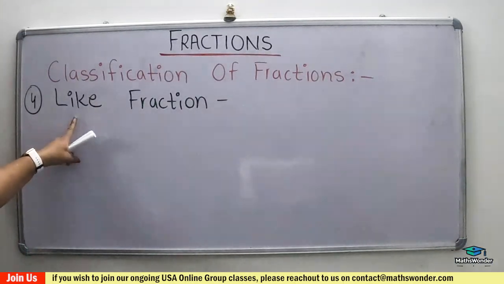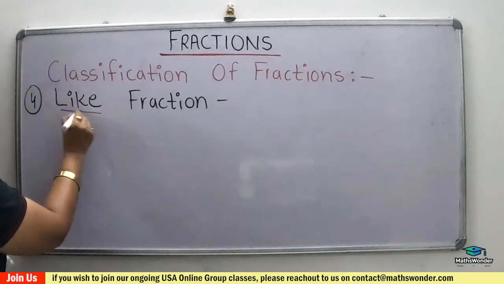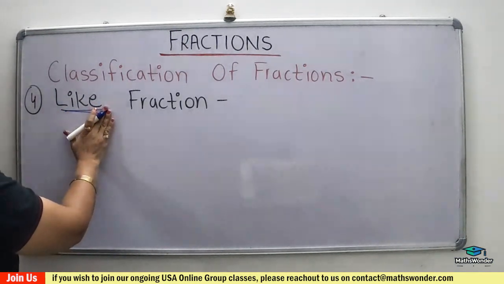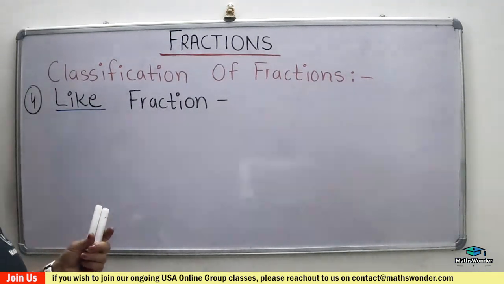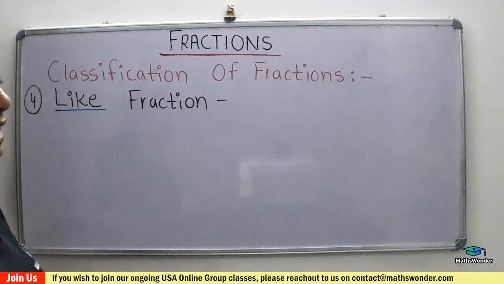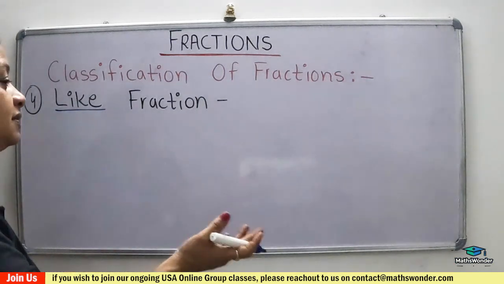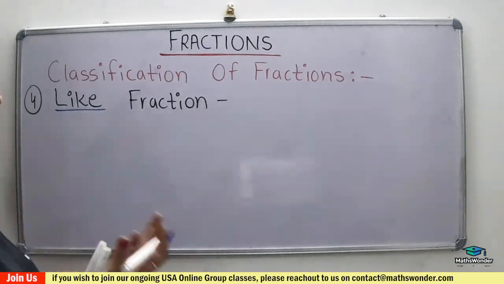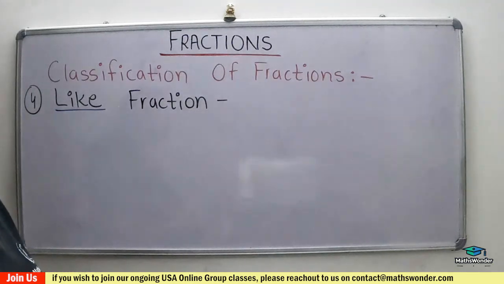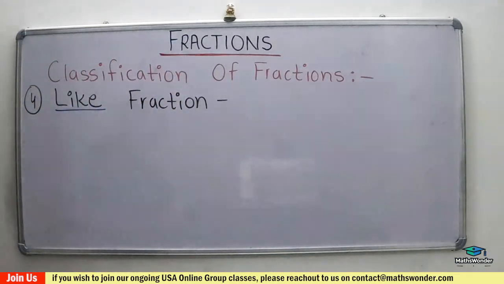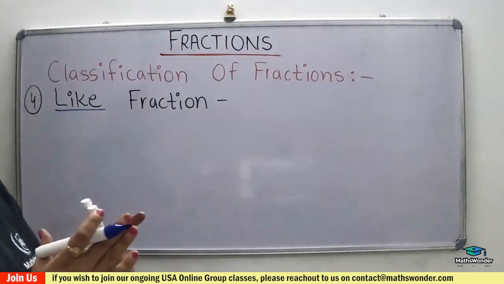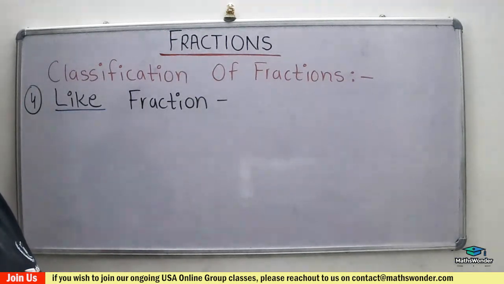The fourth classification is like fractions, as the name suggests. And you know, the king of the fraction is the denominator. Everything depends on the denominator, because if the denominator is the same, then we can add, we can subtract, and we can easily compare. Even ascending and descending order depend on the denominator. When you draw a fraction on the number line, the denominator is very important. So the denominator is everything in the fraction.